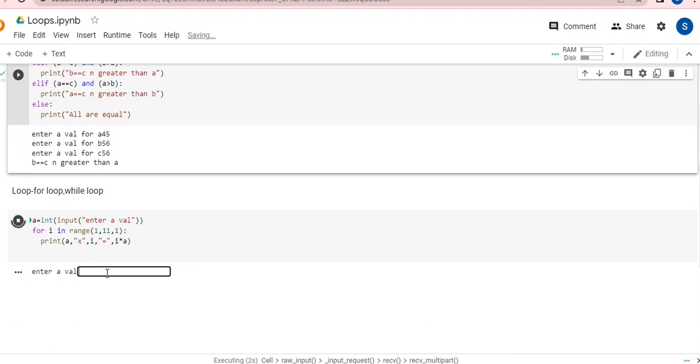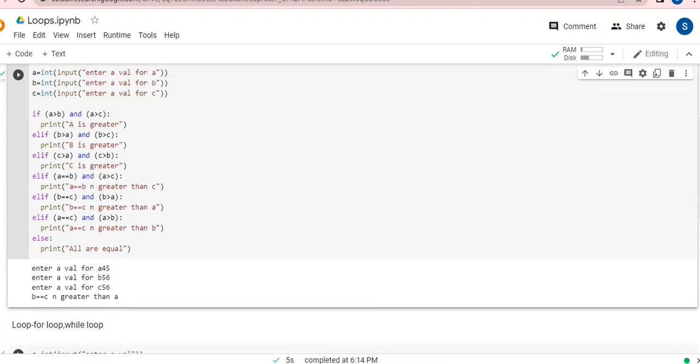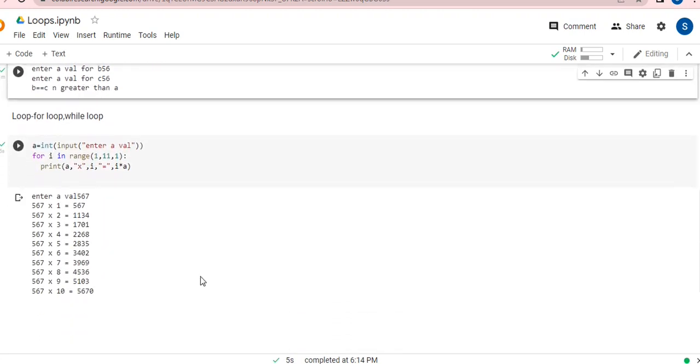Now it is asking me to enter a value, guys. I'm printing here the table of 567. You can see. And here I'm going to scroll down so that you can see my next program. So here is the table of 567 from 1 to 10. You can see. So this is something amazing, guys.